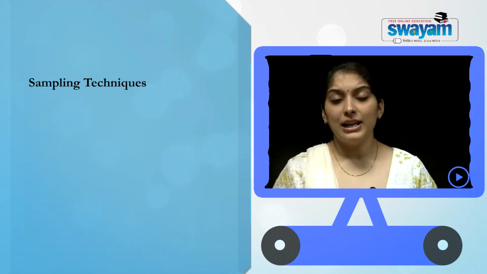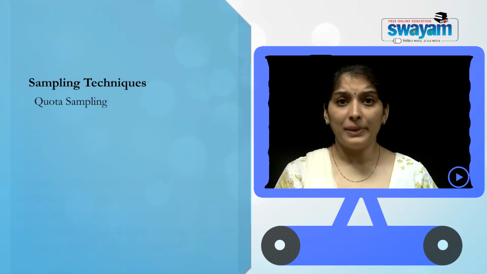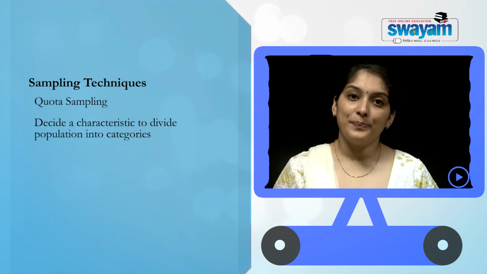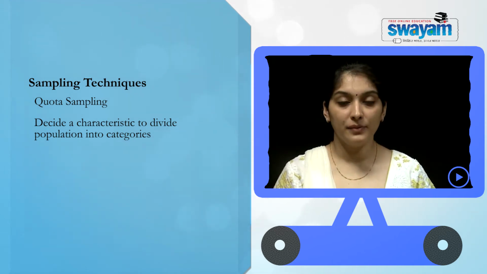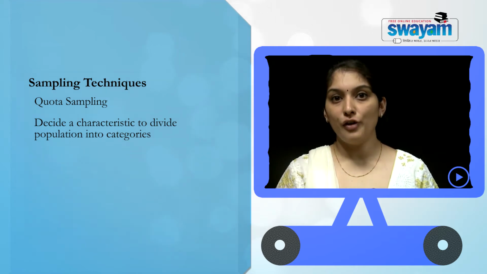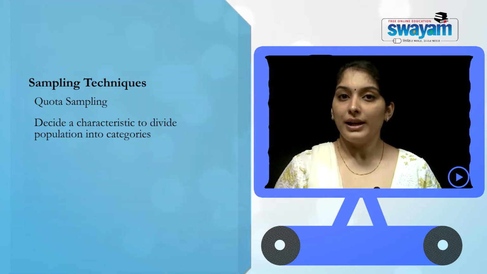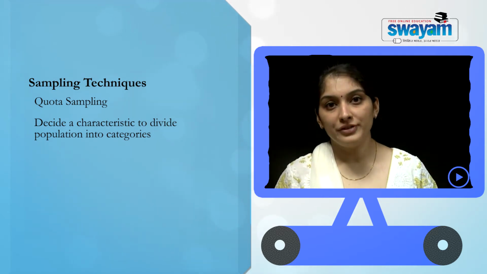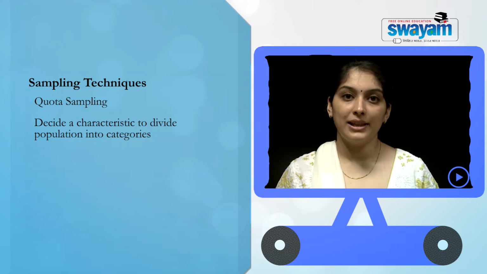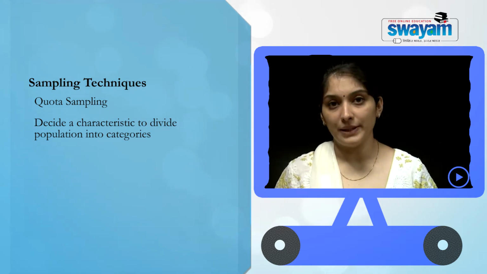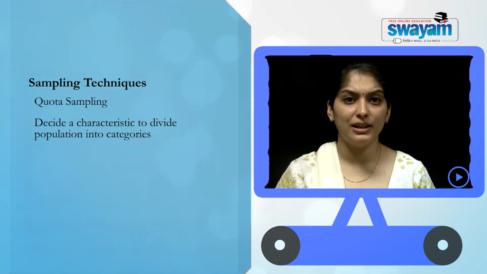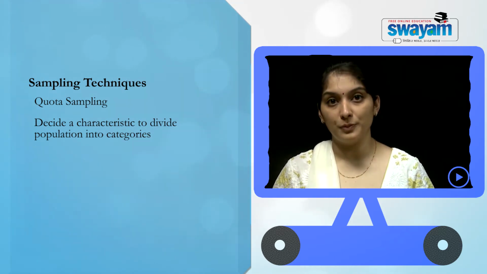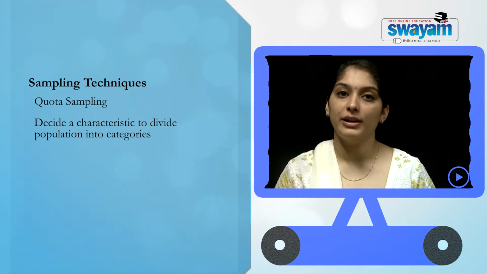Another sampling that is very important is quota sampling. In quota sampling, we decide a characteristic on the basis of which we divide the whole population. So, let us say the researcher wants to conduct a study for different age groups of men as well as women. So he has taken into consideration, let us say, the age group of 0 to 15, then 16 to 30, then 31 to let us say 40. These are the kind of age groups that he has taken into consideration. Now he will divide the whole population into those age groups. Each of the age groups will be called one quota.